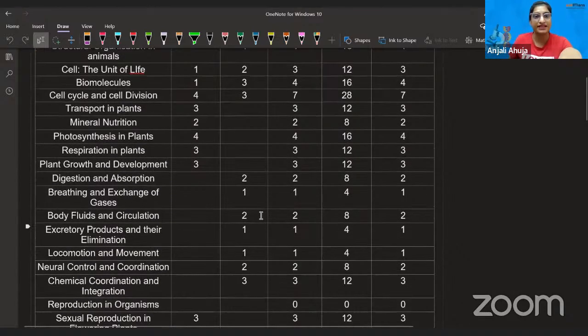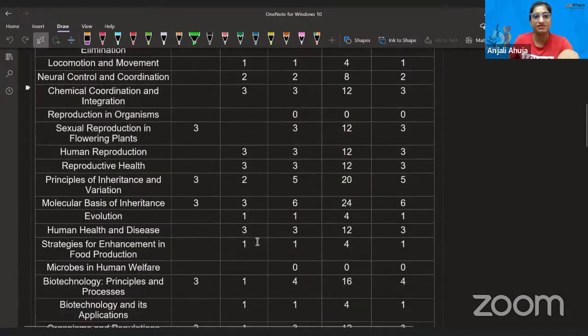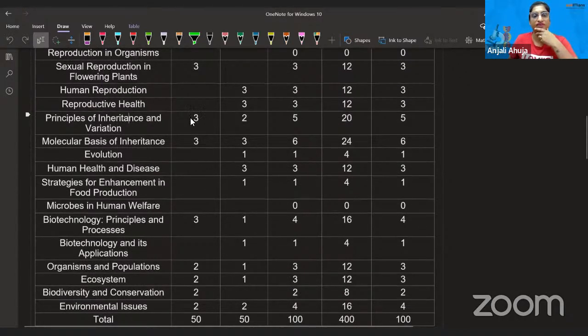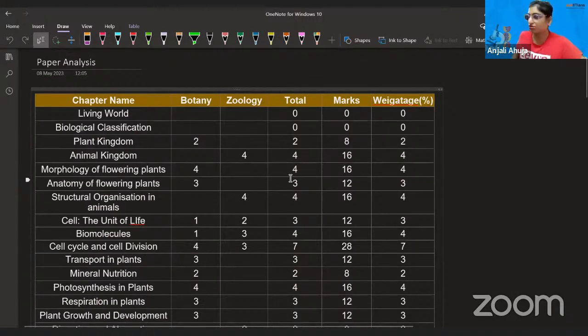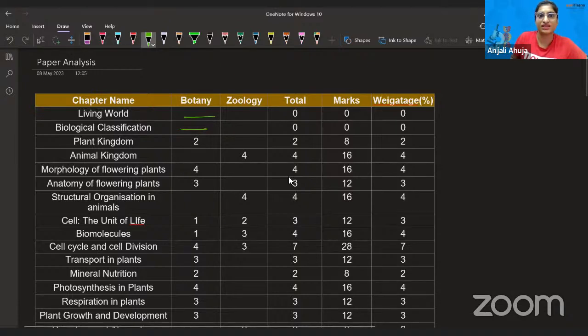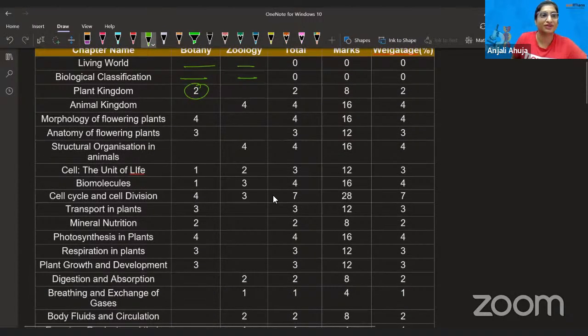Because if you see, in some chapters, like in principles of inheritance, 3 questions are in the botany section and 2 are in zoology. You got my point? So now, dear, first of all, look at the botany section. No question from the living world, no question from biological classification, neither in zoology from this. In plant kingdom, 2 questions were there. In animal kingdom, 4 questions are there in the zoology section. Morphology has 4 questions in the botany section, and anatomy has 3 questions.